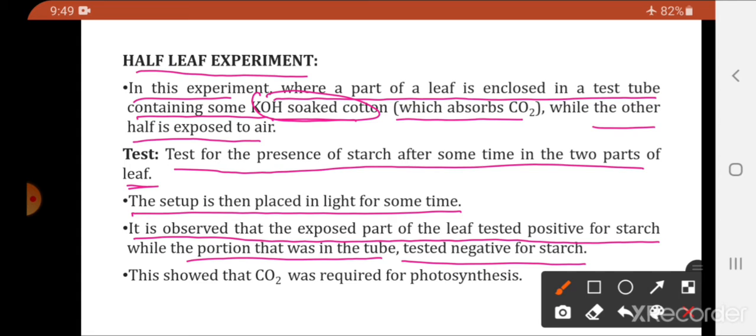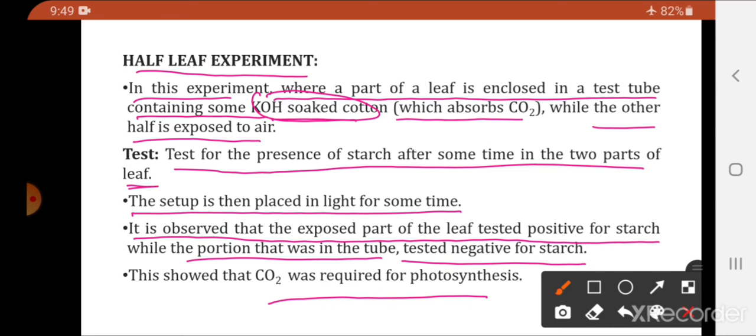So, from this experiment, it can be concluded that carbon dioxide is very much essential for photosynthesis. Why? Because of the KOH soaked cotton. Why did the leaf which was dipped in the test tube not show the presence of the starch?